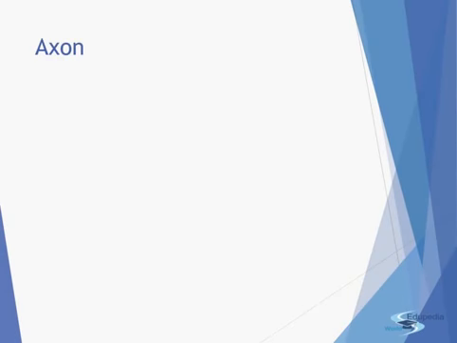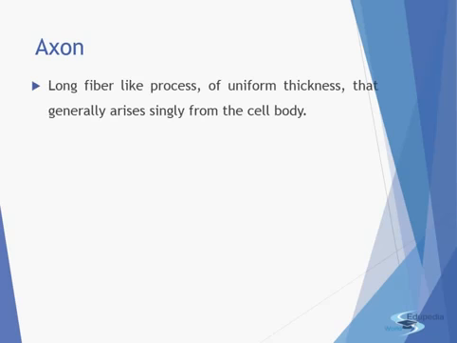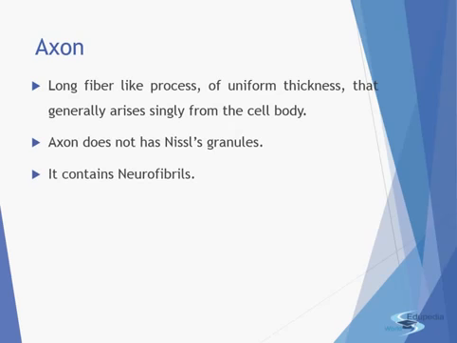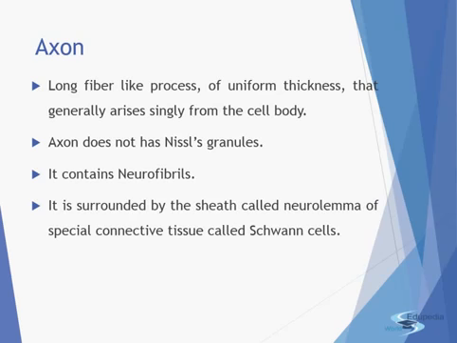The next type of neurite is the axon. It is a long fiber-like process of uniform thickness that generally arises singly from the cell body. So this is a long extension which you can see. The axon does not have the Nissl's granules. So it does not have any role in protein synthesis because there are no ribosomes. It contains the neurofibrils. It is surrounded by the sheath which is known as the neurolemma of special connective tissues, which are also called the Schwann cells, which I will show you just now.